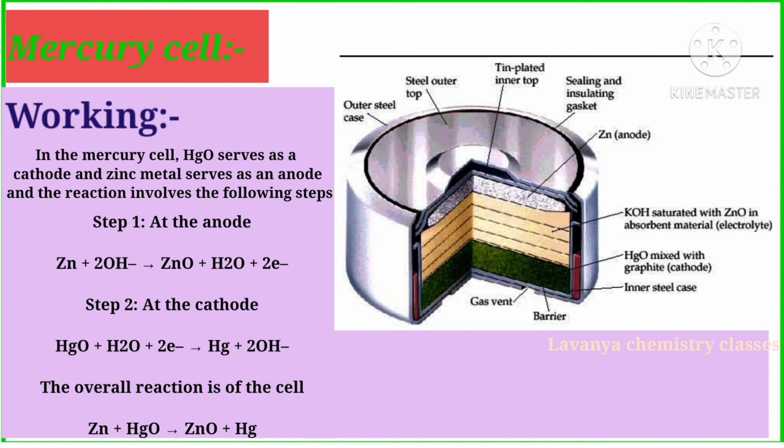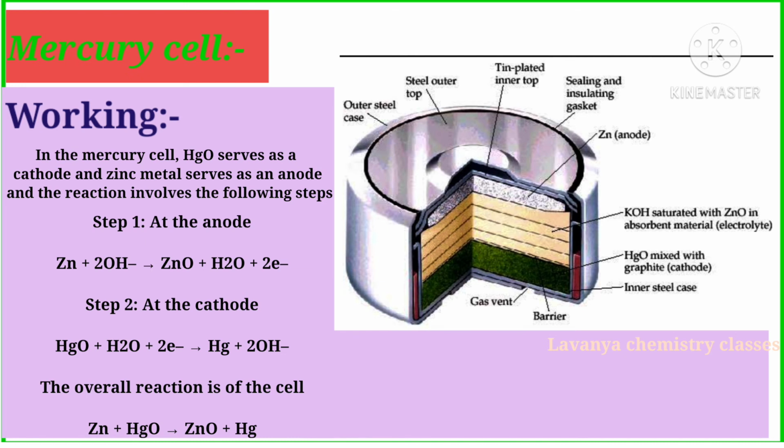And the next one is the mercury cell. In the mercury cell, the anode is zinc mercury amalgam, and the cathode is a paste of HgO, mercury oxide, and carbon. Here there is a steel case and steel outer top, a thin plated inner top, a sealing and insulating gasket, and zinc is the anode.